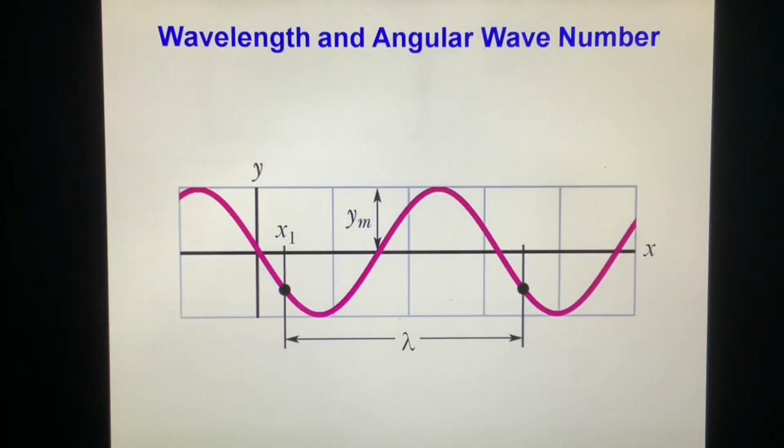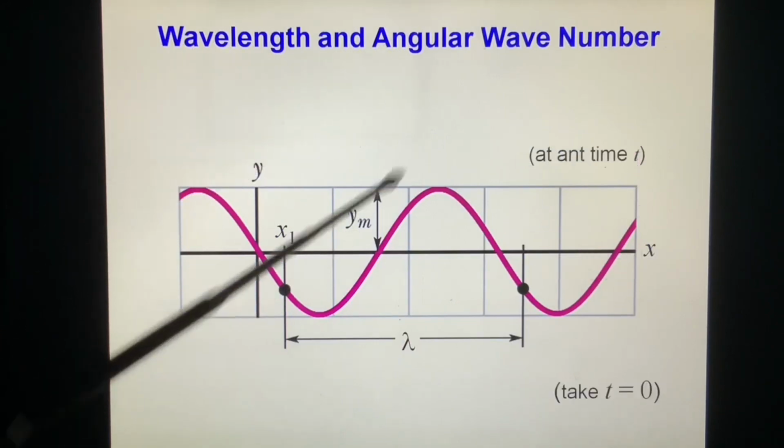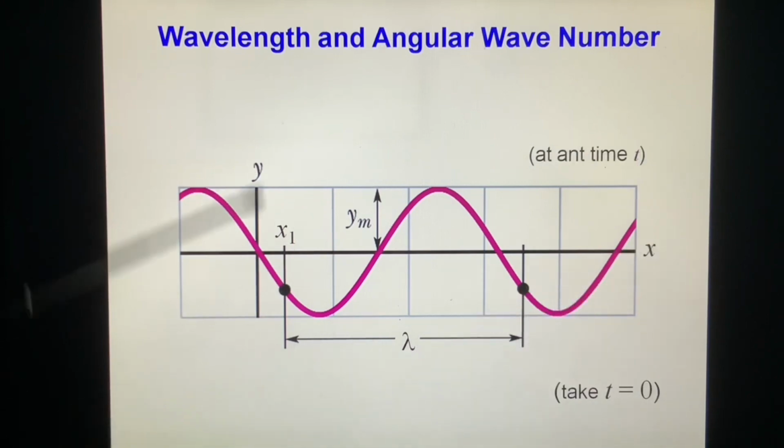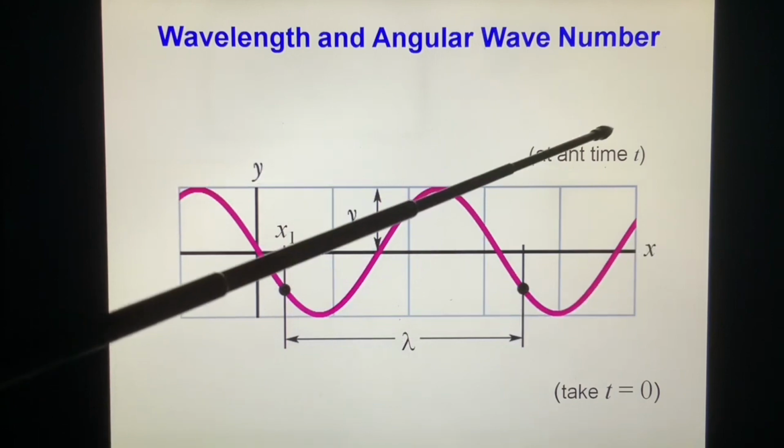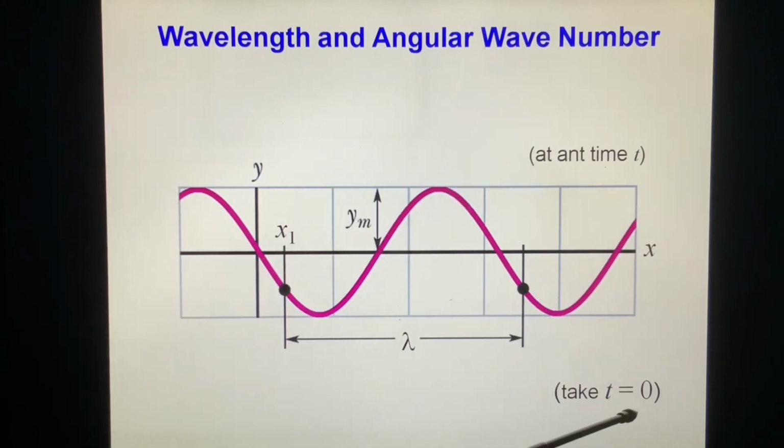Wavelength and angular wave number. What is the wavelength? Look at this. This is x, this is t. So we look at it at the same t. Suppose t equals 0, this kind of wave. We look at this wavelength.